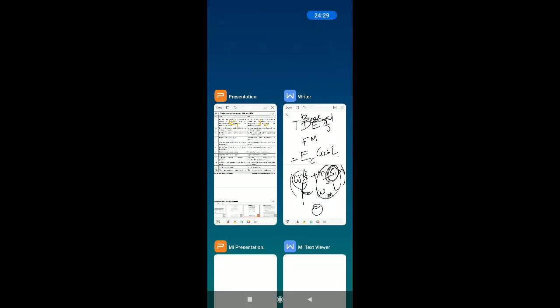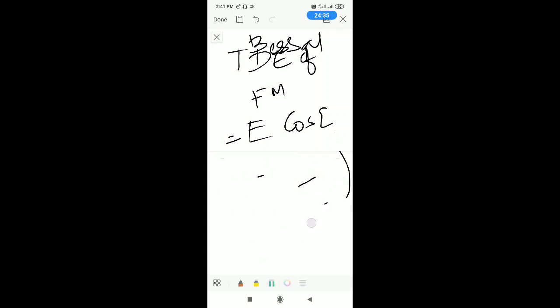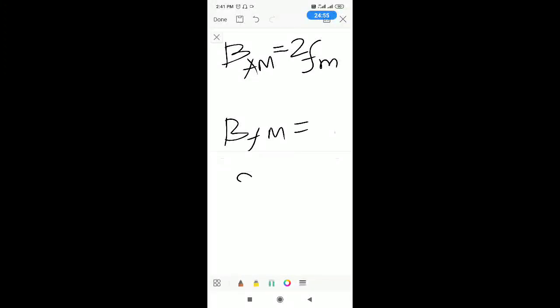But practically, the bandwidth of FM signal is very simple to remember. What is the bandwidth of AM signal? The bandwidth of AM signal is given by 2FM, whereas the bandwidth of FM signal is given by 2FM plus 2 delta F.